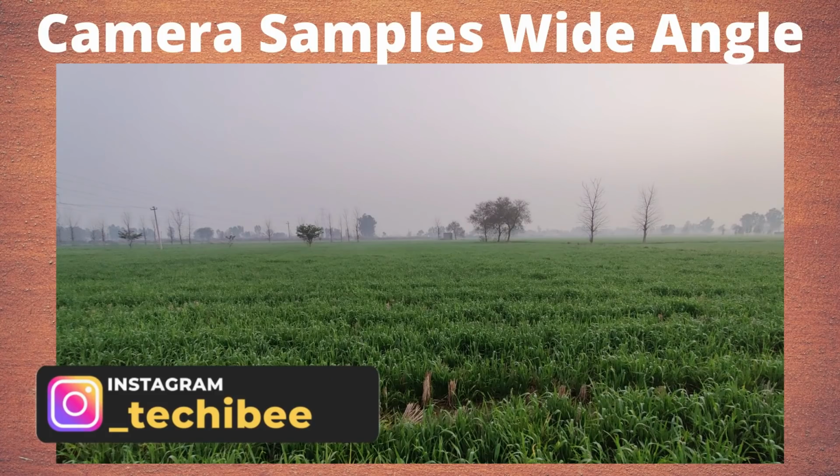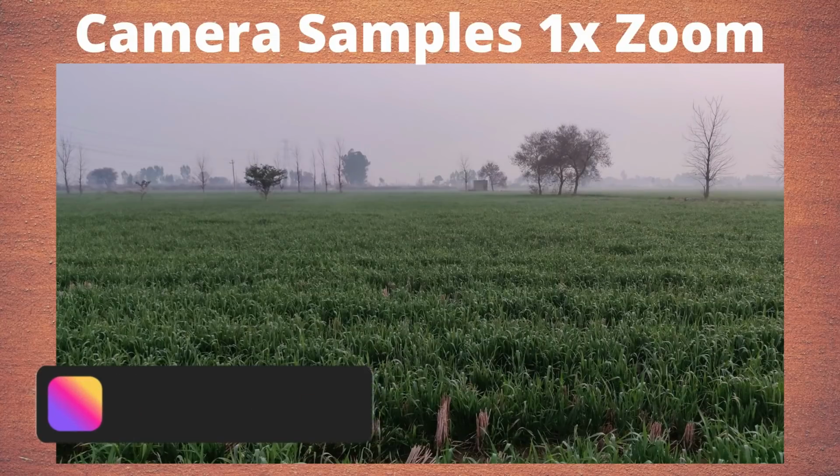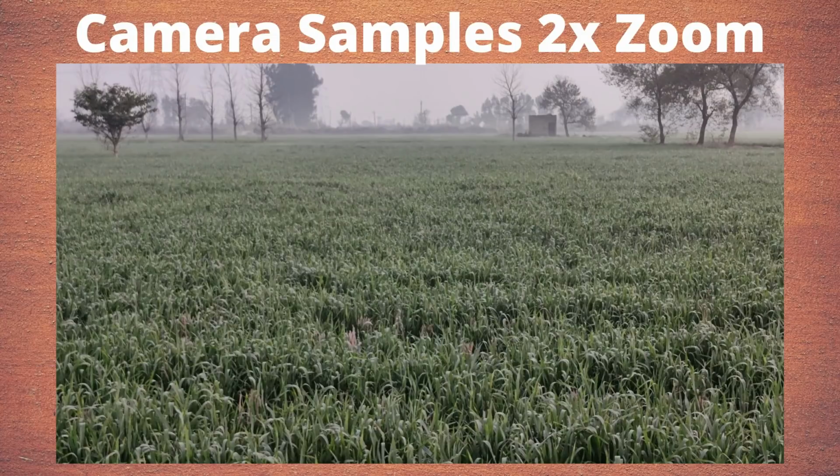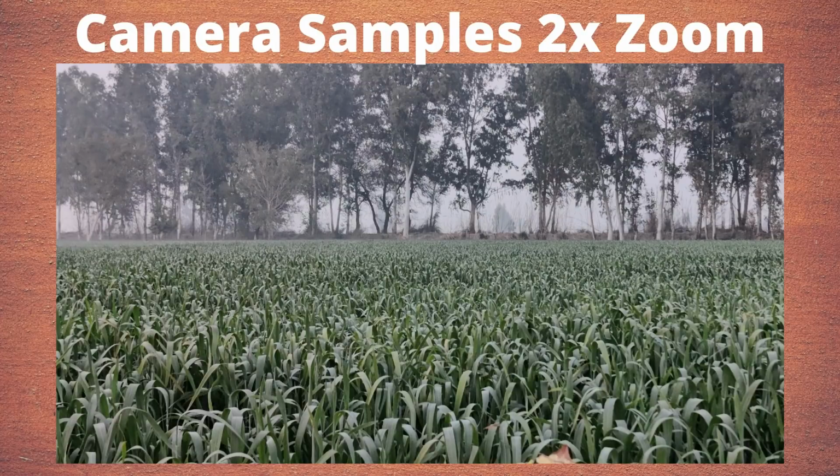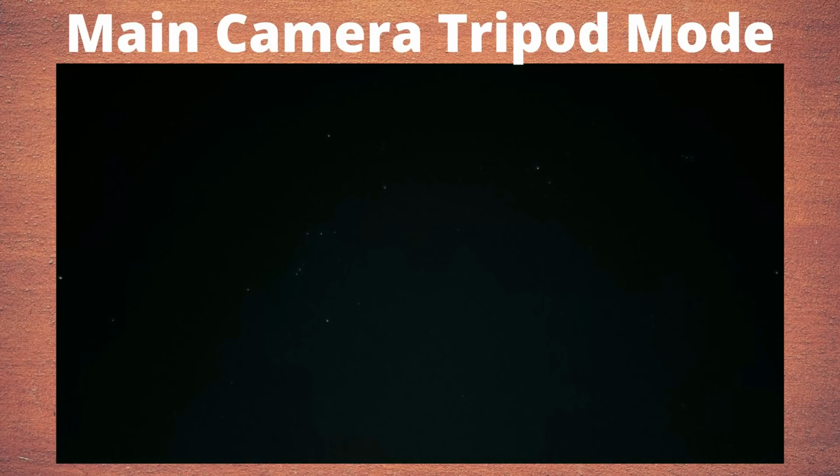But I personally want OnePlus to do some improvements with the 2x zoom lens. As you can see here in these samples, wide angle and 1x zoom do a pretty good job. But when it comes to 2x zoom, colors are completely overexposed. And this is the case with almost all OnePlus devices.